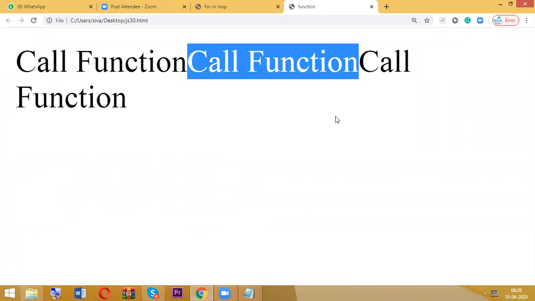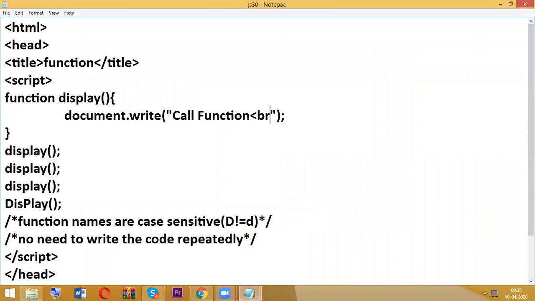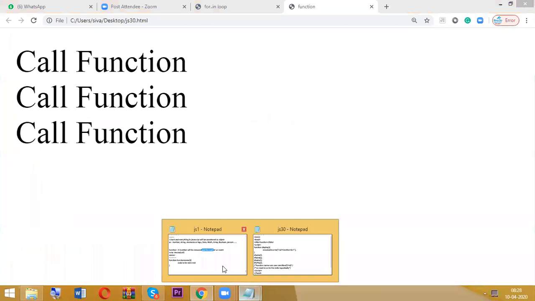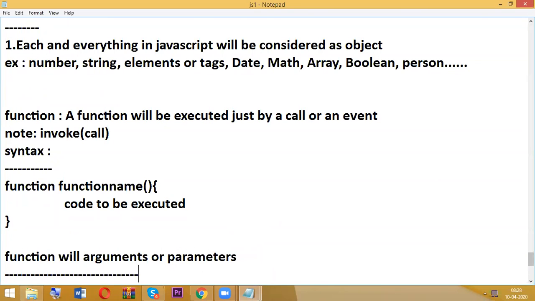As usual, I want to display in a new line, so better to write it here only. Everything will display in a new line. Okay, so this is called a function. Next, function with arguments.